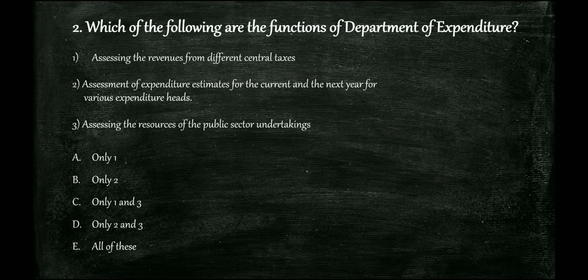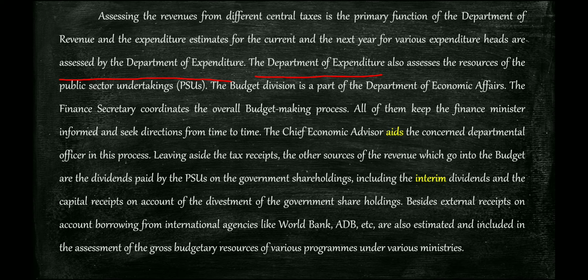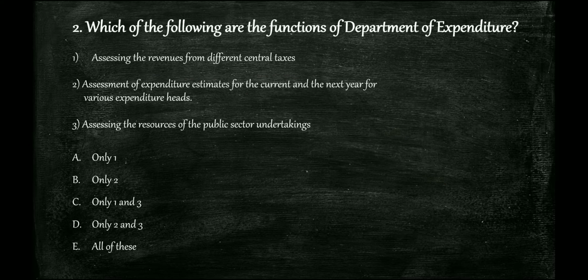So what are the functions of the Department of Expenditure? We know that the Department of Expenditure estimates for the current and next year for the various expenditure heads, and also assesses the resources of the public sector undertakings. Yes, let's answer that. So which option?